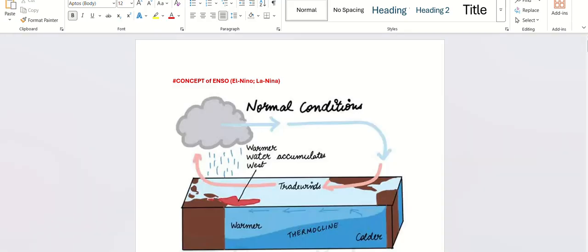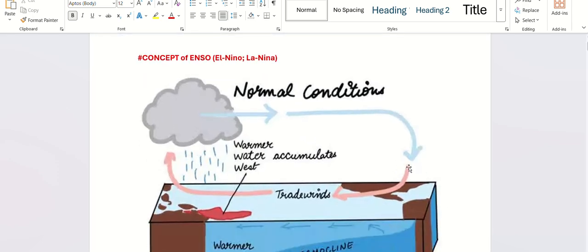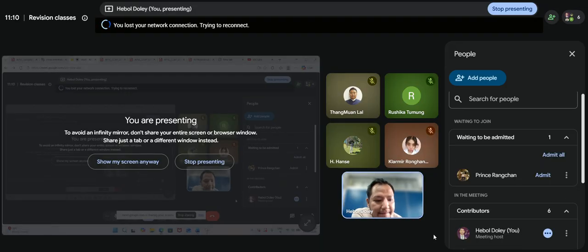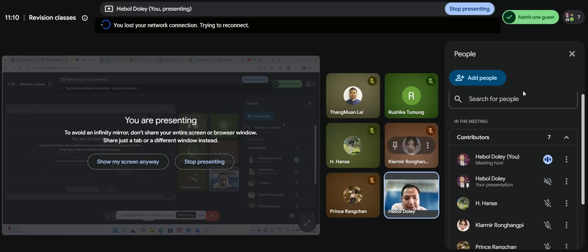The first one is this concept of ENSO, that is La Nina and El Nino. Can anyone tell me what is the full form of ENSO? Did you get this word? Concept of ENSO.